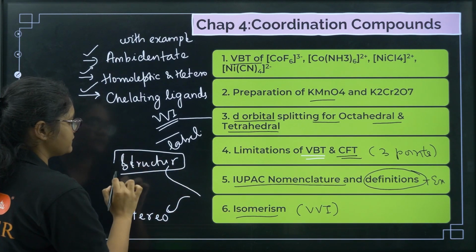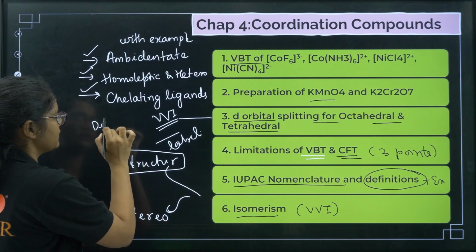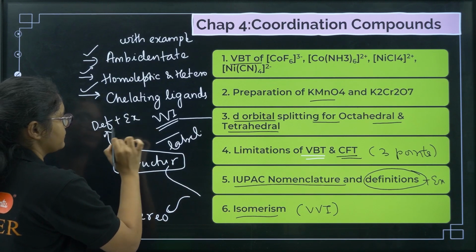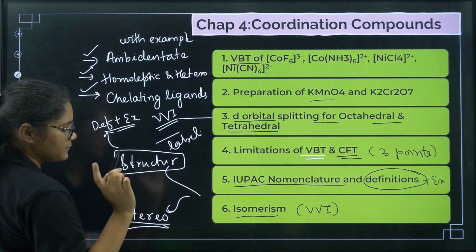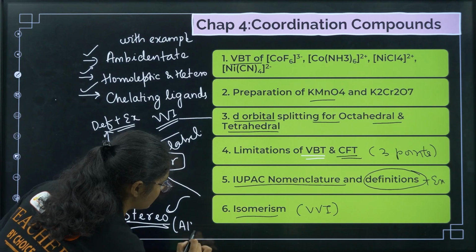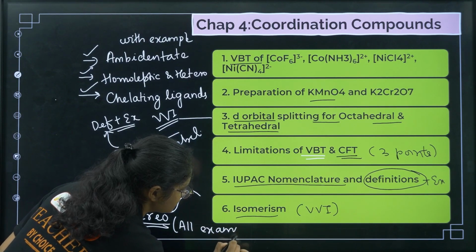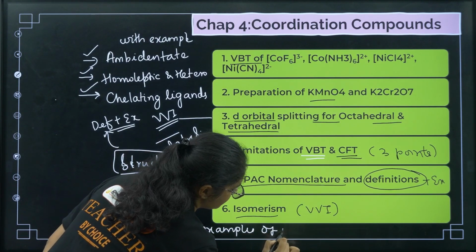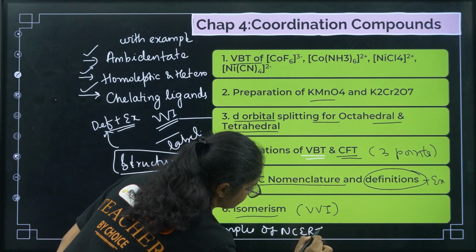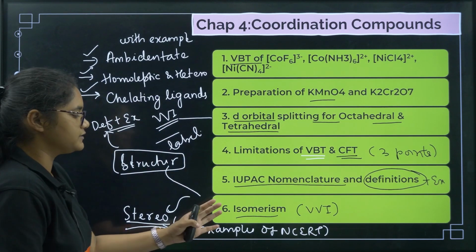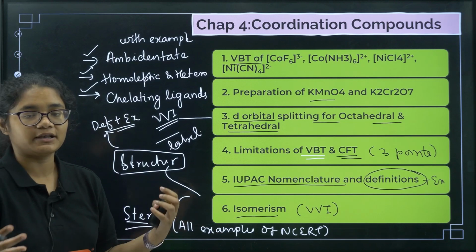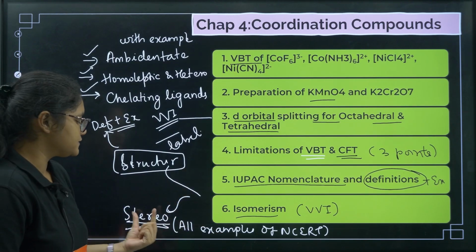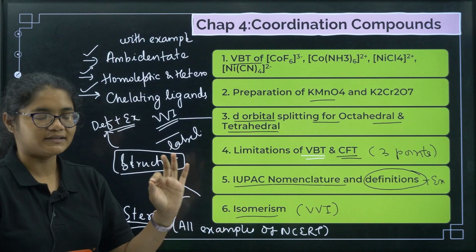In structural isomerism, remember to prepare definition plus example. And for stereoisomerism, refer to all the examples of NCERT, which will be optically active, which is not optically active, facial, meridional, everything. Stereoisomerism you must prepare from the NCERT book.